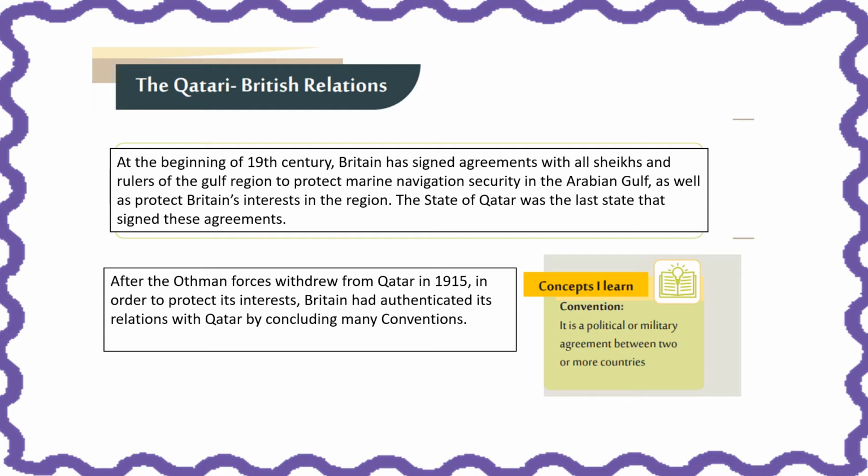Now, we should know that the Ottoman forces withdrew from Qatar in 1915. They left Qatar during this year. So in order to protect its interests, Britain authenticated or finalized its relations with Qatar by concluding many conventions. So we're going to learn about these conventions. But what is the meaning of the word convention to begin with? Convention means a political or military agreement between two or more countries. So it's an agreement that they're going to help each other in times of need and that they're going to be allies, or that a certain type of friendship should be formed between these countries. So that's the meaning of the word convention.